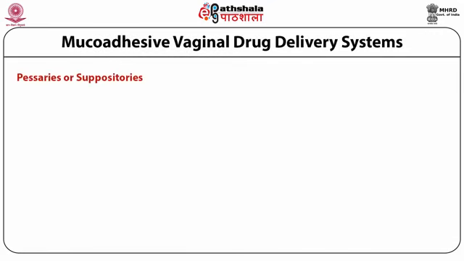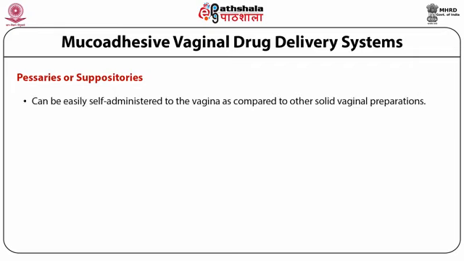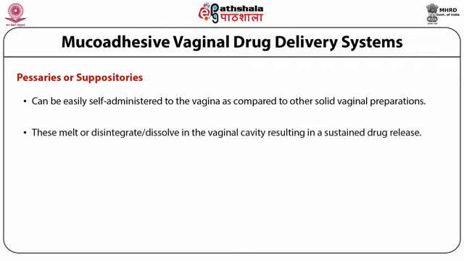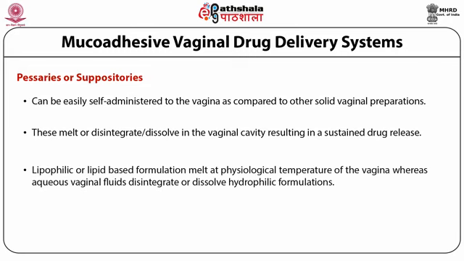Pessaries or suppositories. These are the commonest type of the vaginal preparations which are self-administered, and these melt or disintegrate or dissolve in the vaginal cavity, resulting in a sustained drug release. These could be lipophilic or lipid-based formulations which melt at the physiological temperature of the vagina, whereas aqueous vaginal fluids disintegrate or dissolve the hydrophilic formulations. These adhere to the vaginal mucosa on hydration by the vaginal fluids.